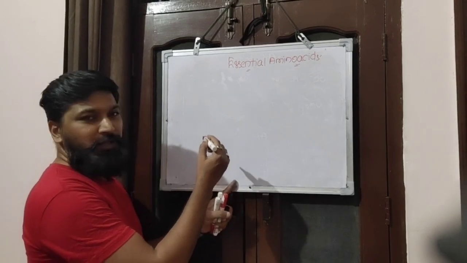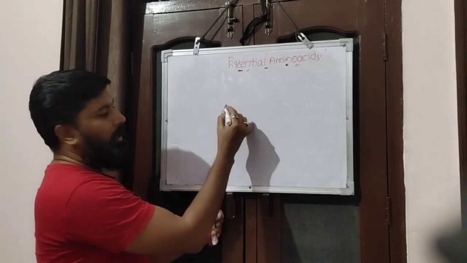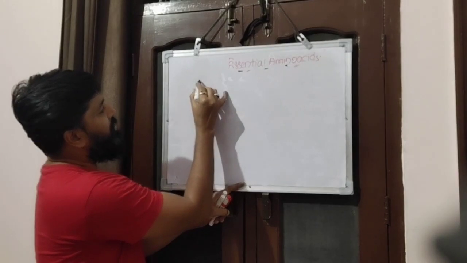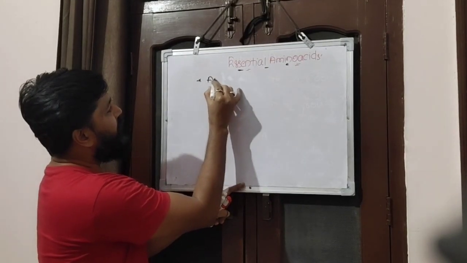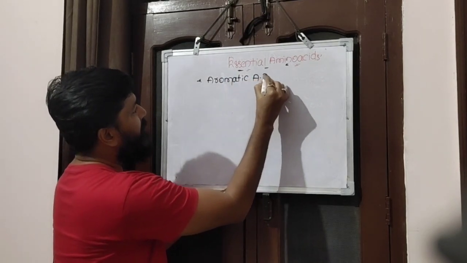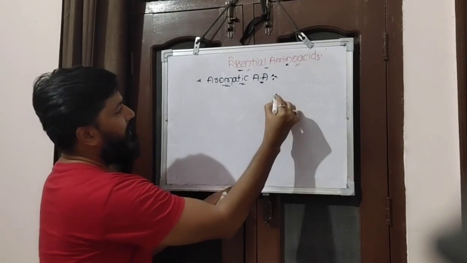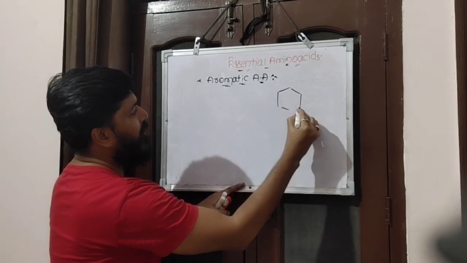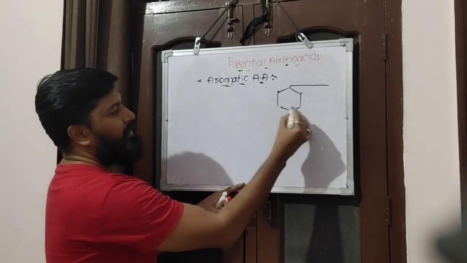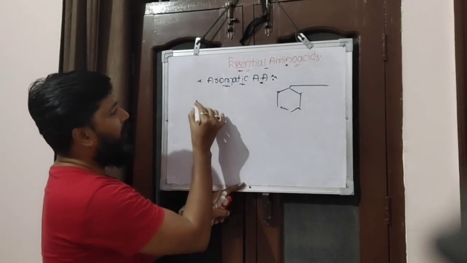Okay, children. So next we further continue, that is, essential amino acids also include another category of amino acids too. So let's talk about one more, that is aromatic amino acids. An indole group is present, that is, a ring compound is present with an indole ring with a side chain which contains nitrogen. So because of the ring form, we can call them aromatic amino acids. There are 3 of them.